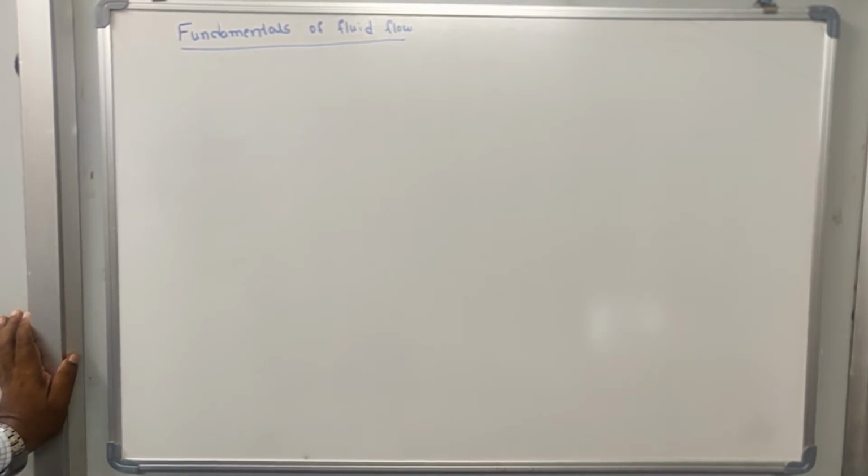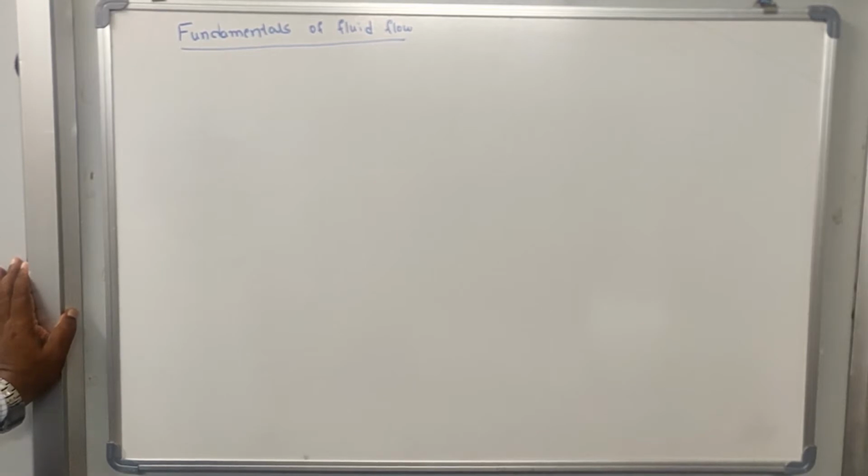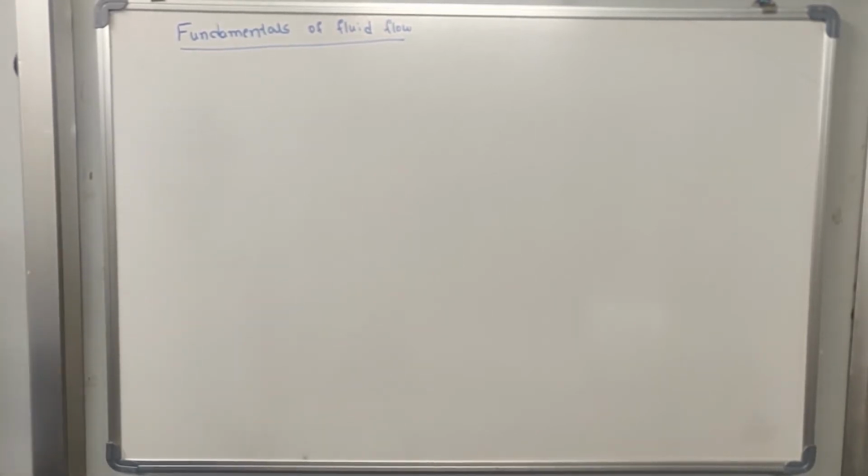And we have also discussed the pressure variation and how to calculate the total pressure and its point of application when the surface of the plane is curved, vertical, horizontal and inclined. So all these things we have discussed.